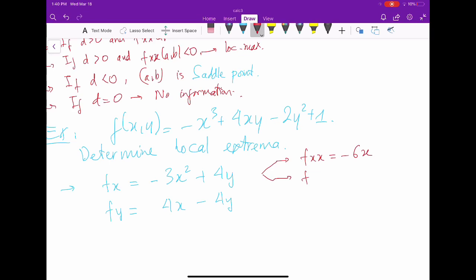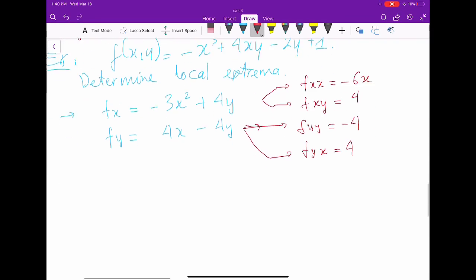And then f_xy is equal to 4. For the second one, I get f_yy is equal to negative 4, and f_yx is equal to 4.